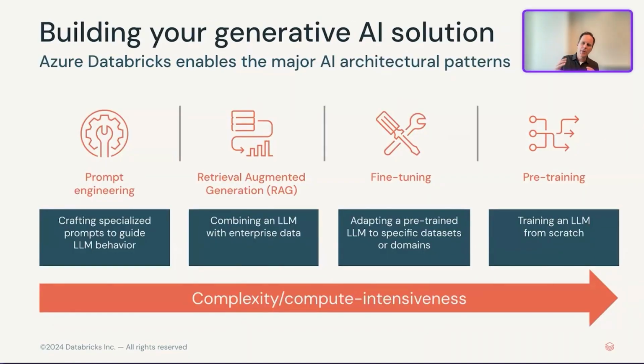And when you're building your generative AI solution, there's a variety of patterns, right? You can just start using something like Azure OpenAI and do some prompt engineering to make a simple chat app, but you want to bring in your own data. So you can start using the RAG pattern, retrieval augmented generation, which takes your data and feeds it as the most important contextual information for the LLM.